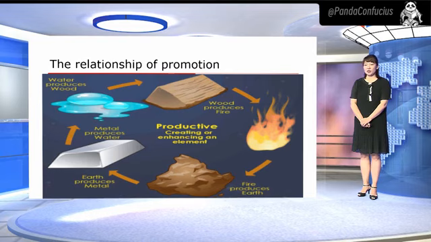The relationship of promotion is just like this. In this picture, we can see wood, fire, earth, metal, and water. Wood produces fire, fire produces earth, earth produces metal, metal produces water, water produces wood.